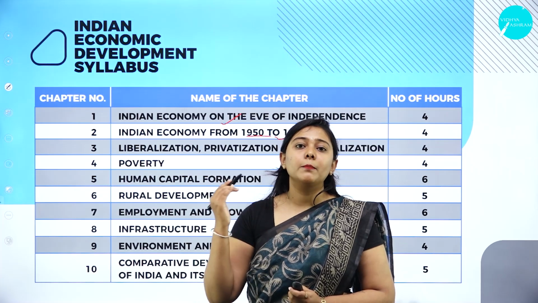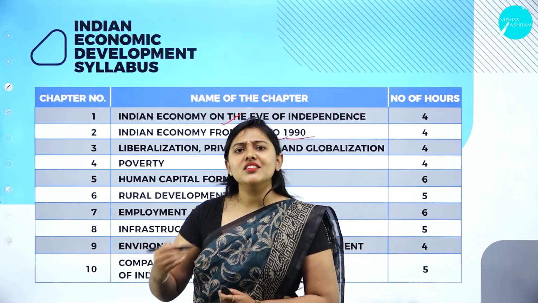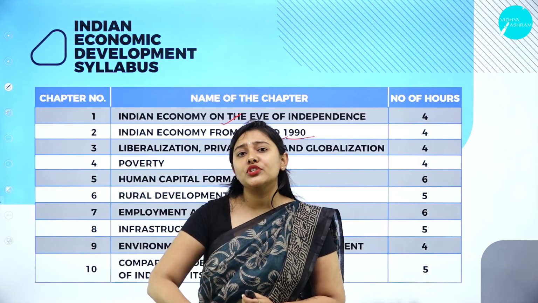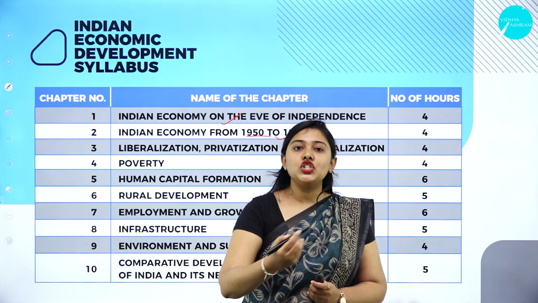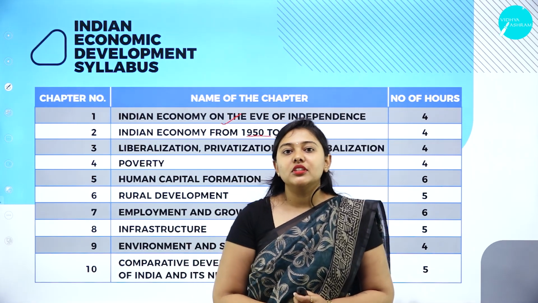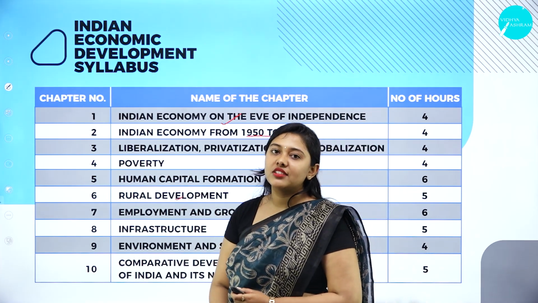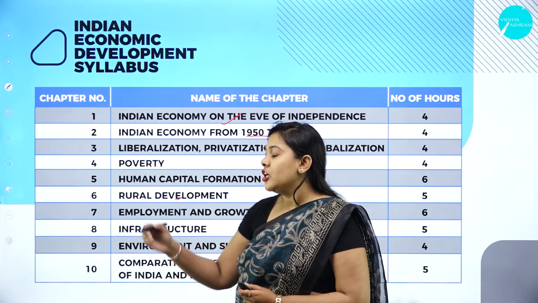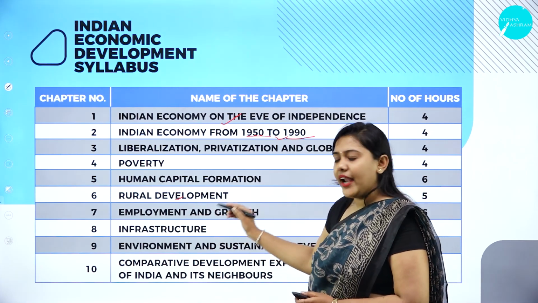If we want to become a developed country, the rural community has to develop. So what is rural development? How should the community be developed, and what government schemes have been initiated to look after the rural people? Everything we will be studying in unit number 6, that is your chapter 6, rural development. And next we have employment and growth.